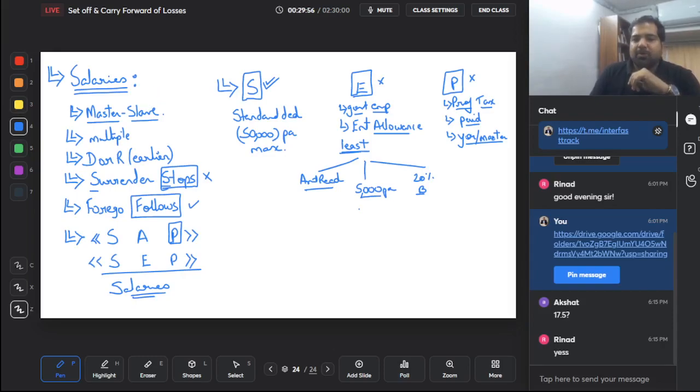Alright. So now we go to the next 3 letters, which is SAP, S-A-P. These are 3 incomes, guys. First is salary. This is what we work for. This is what you're doing CA for. Many of y'all are aiming to get a job. So this is what your salary will be.